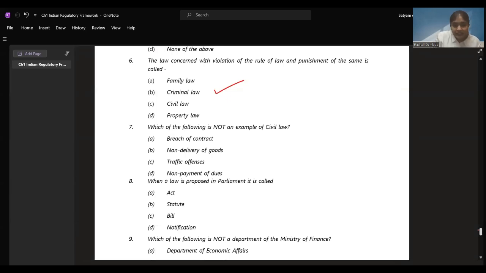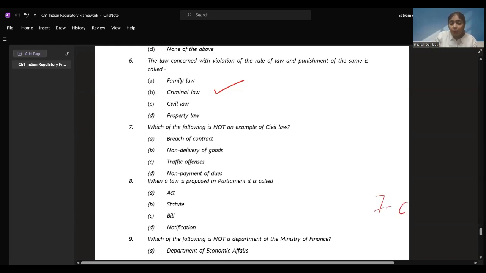Which of these is not an example of civil law? Breach of contract, example of civil law. Non-delivery of goods, example of civil law. Non-payment of dues, example of civil law. Traffic offenses, this is not an example of civil law. Okay. So our option for 7's answer is C, right? For 7, it is C.